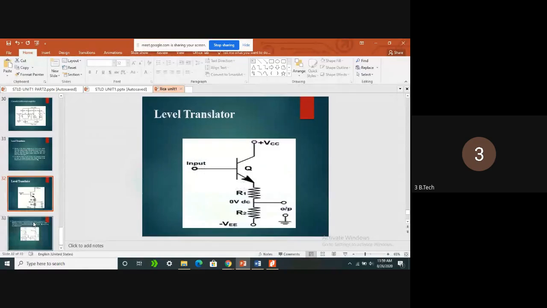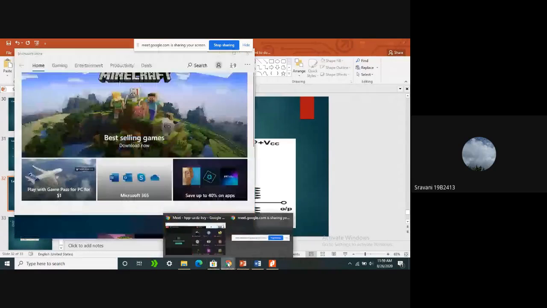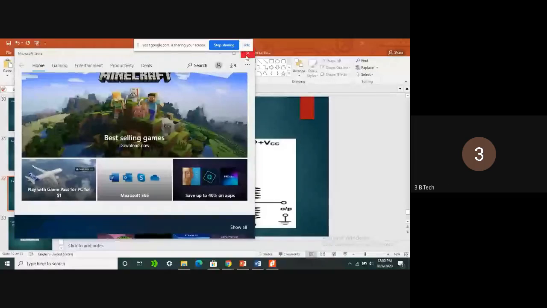So which amplifier is called an emitter follower? Can anyone speak out?